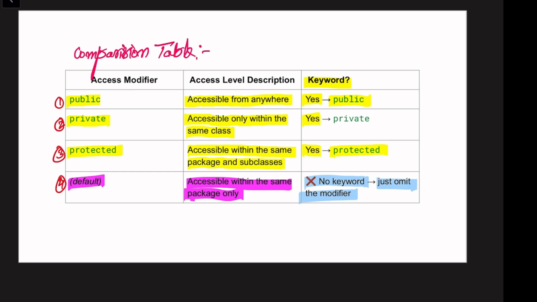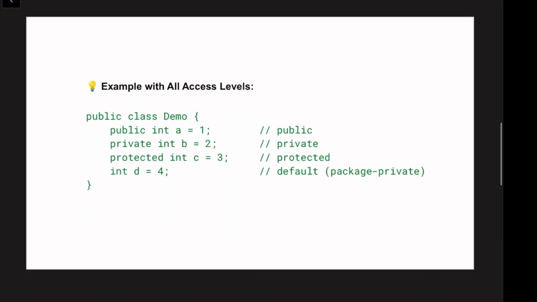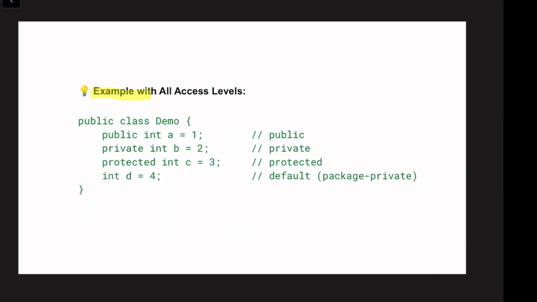Let me take one more example where you can see how to initialize public, private, protected and default. Example with all access levels. Here class name is Demo, and A is an integer which is public, and B is private.